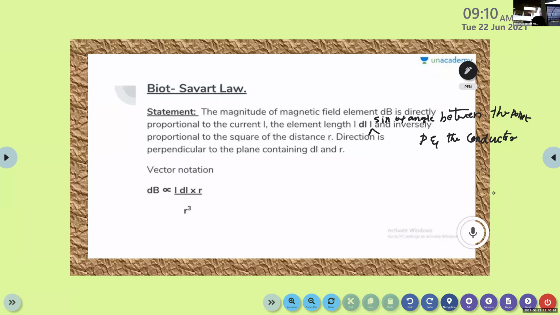Can I change the slide? And is it R cube or R square? Proportional to the square. Here, square is right, as in words: square of the distance R. And the vector notation of that formula.